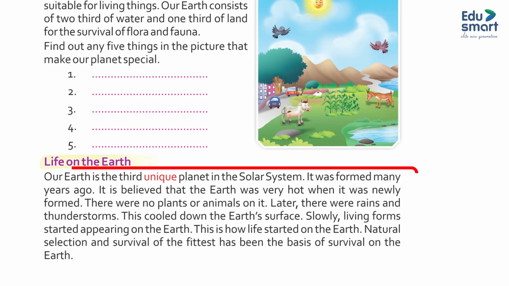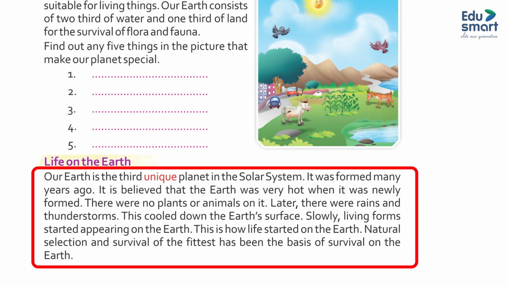Life on the Earth. Our Earth is the 3rd unique planet in the solar system. It was formed many years ago. It is believed that the Earth was very hot. When it was newly formed, there were no plants and animals on it. Later, there were rains and thunderstorms that cooled down the Earth's surface. Slowly, living forms started appearing on the Earth. This is how life started on the Earth. Natural selection and survival of the fittest has been the basis of survival on the Earth.